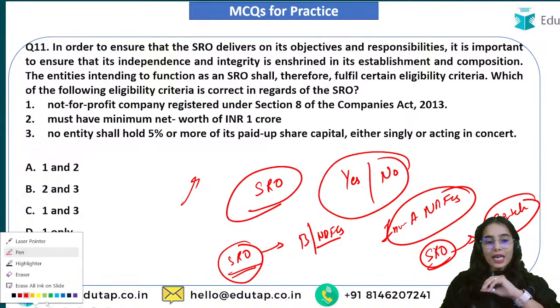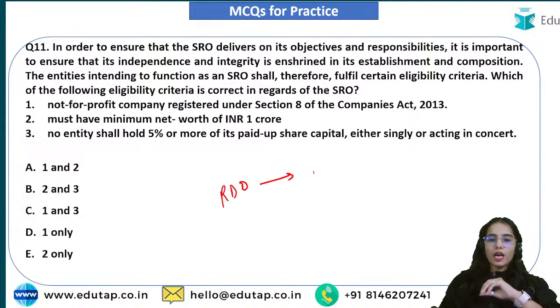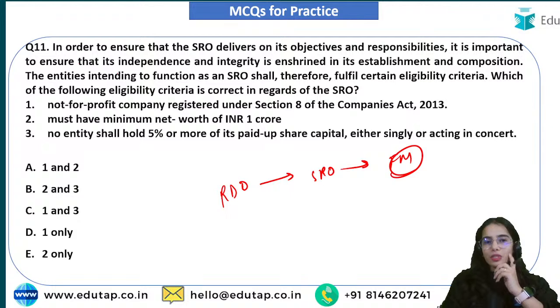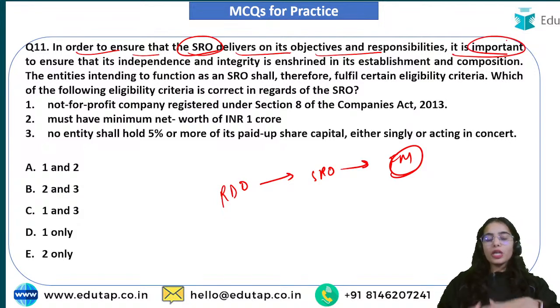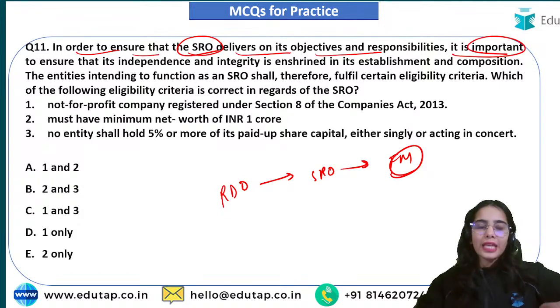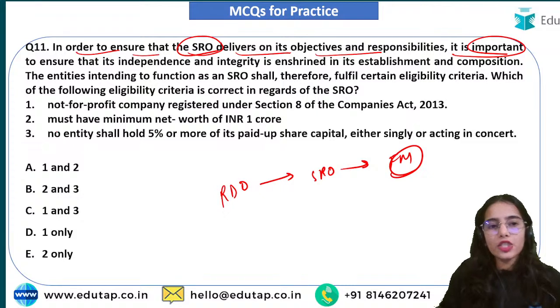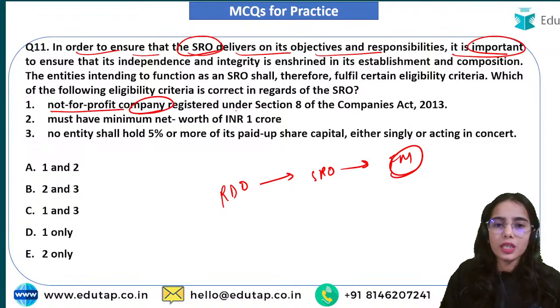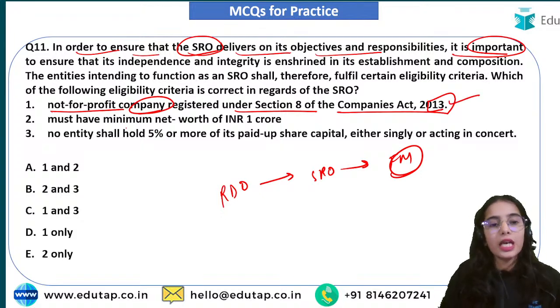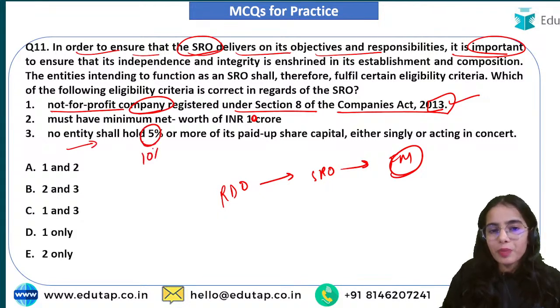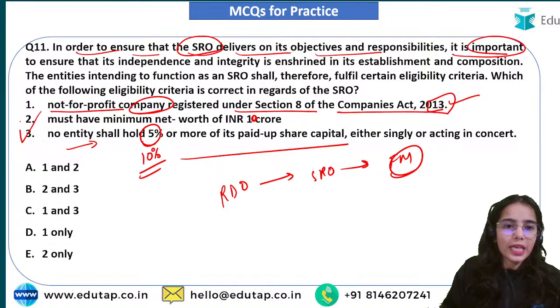Yes. So now the Reserve Bank of India has released the SRO framework for the financial market intermediaries. In order to ensure that the SRO delivers on its objectives and responsibilities, it is important to ensure that it is independent and follows the eligibility criteria. So what are the eligibility criteria for the SRO? First of all, it should be a not-for-profit company registered under Section 8 of the Companies Act, 2013, correct? Must have a minimum net worth of 10 crores. No entity shall hold 10% or more of its paid up share capital. So the second and third were incorrect and only the first was correct. So D is the answer here, okay?